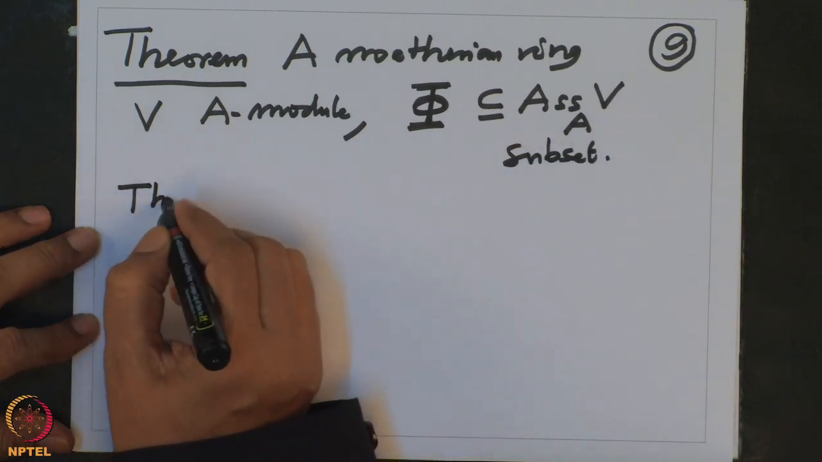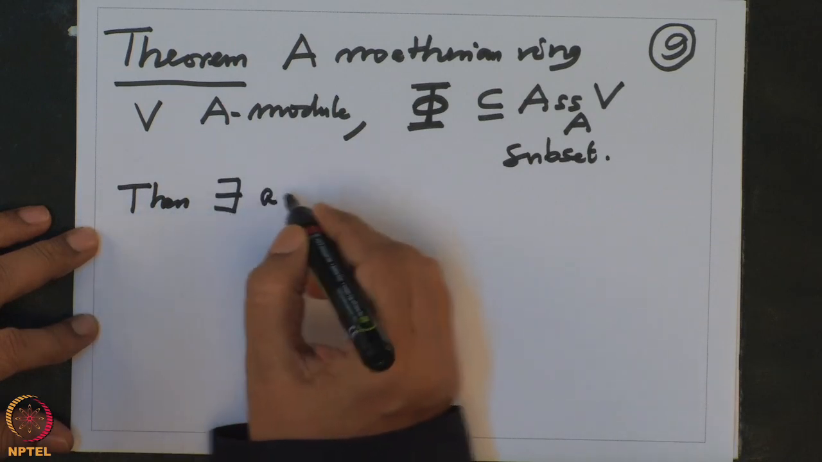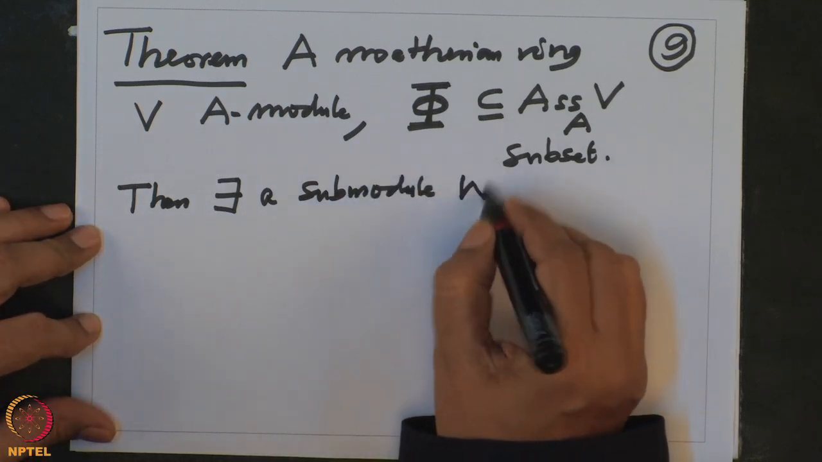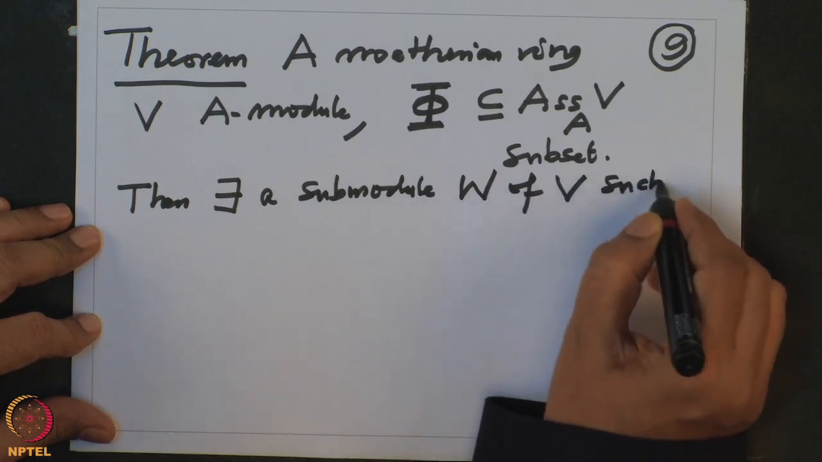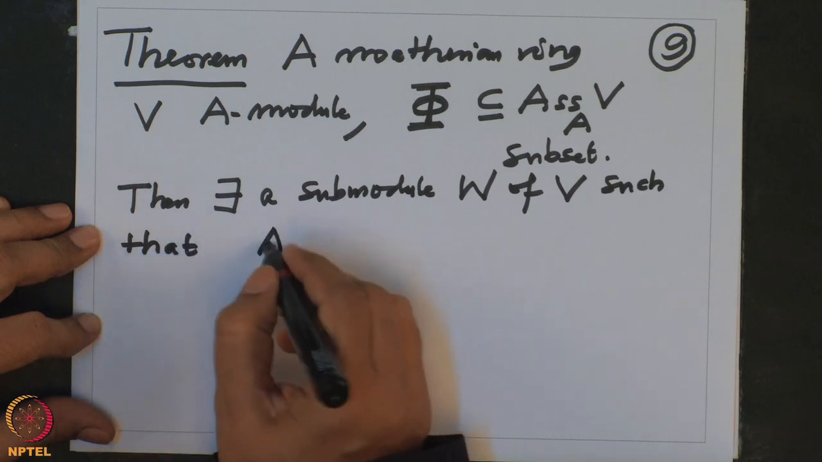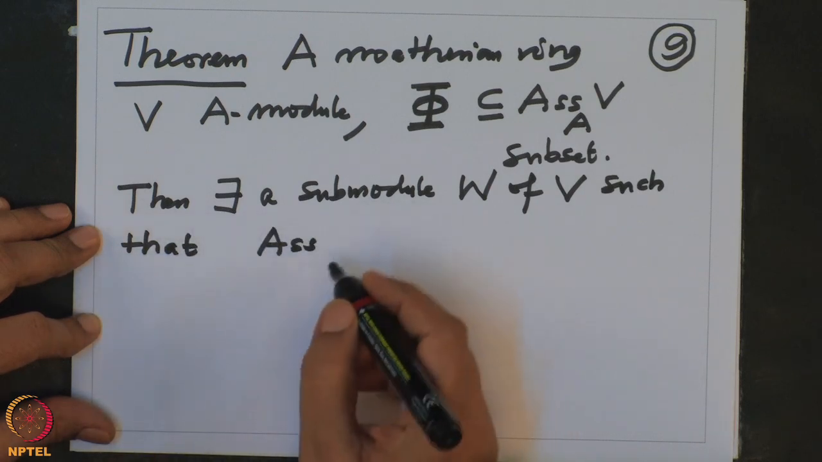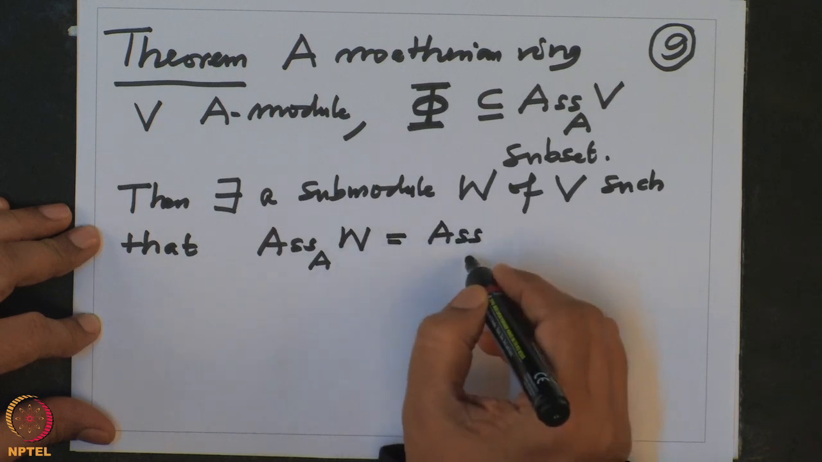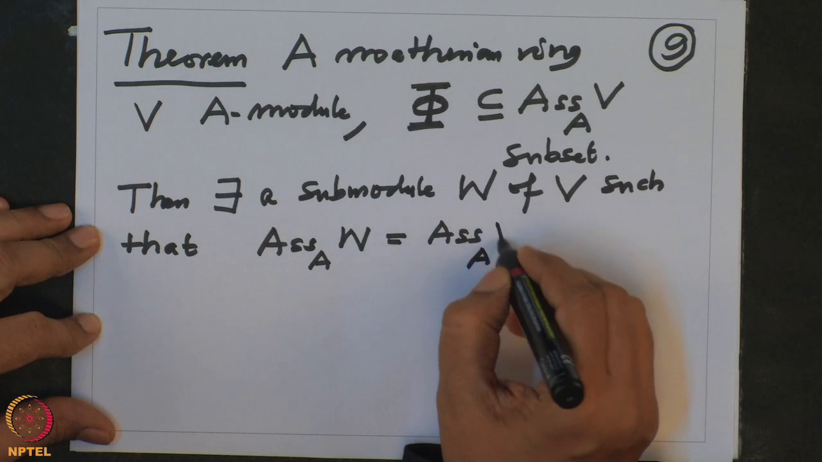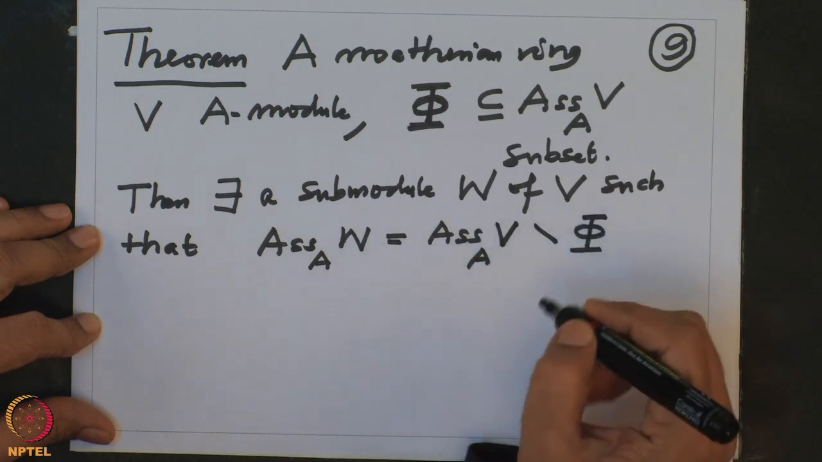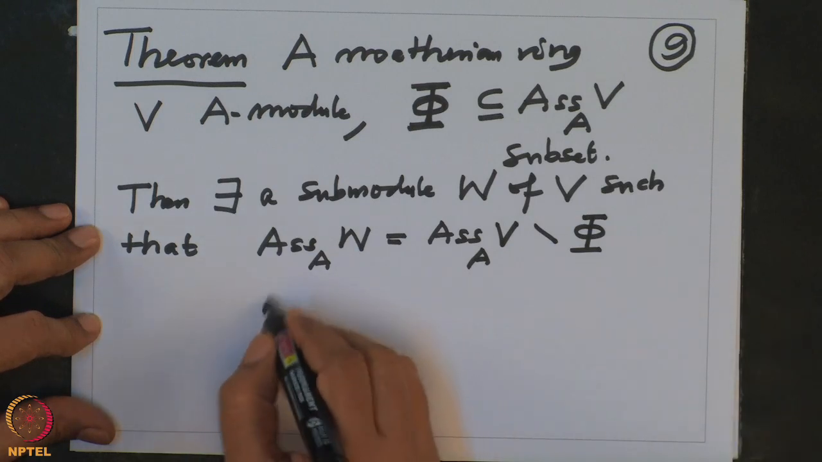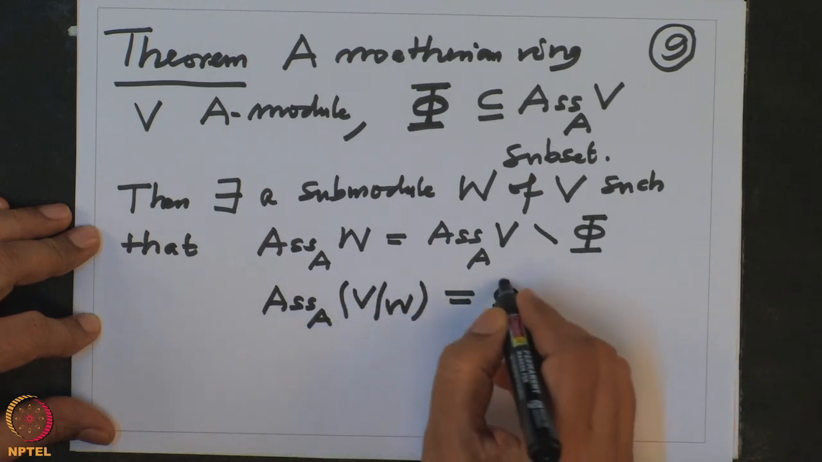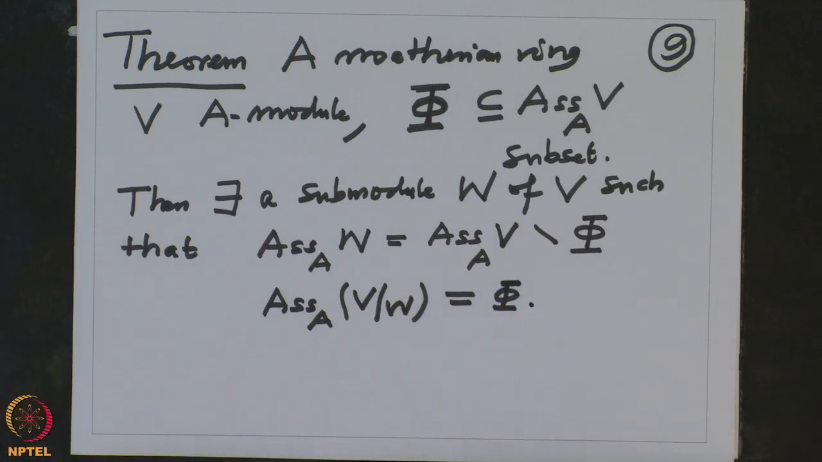Then there exists a submodule W of V such that the associated primes of W is precisely the associated primes of V minus this subset Phi, and obviously then the associated primes of V by W will be the given Phi. Clear? So we want to prove this. This is not so difficult.